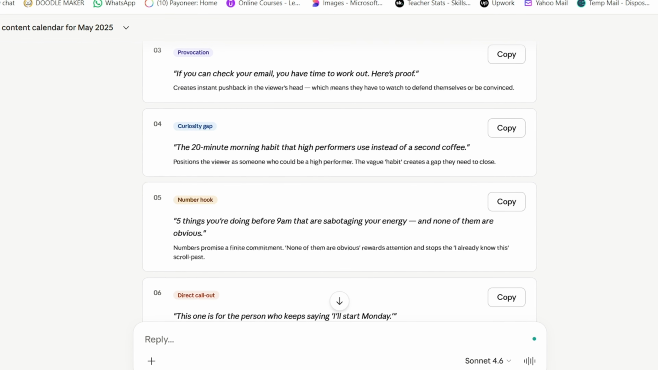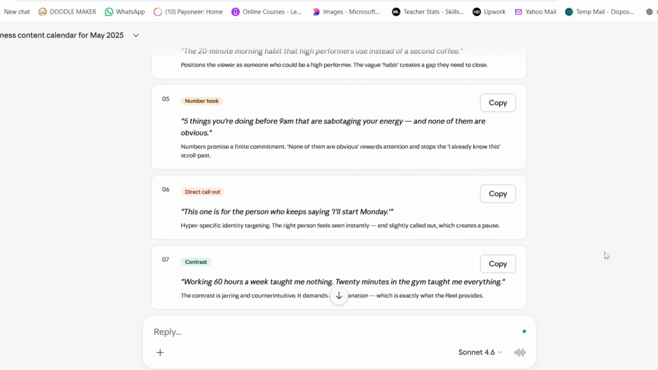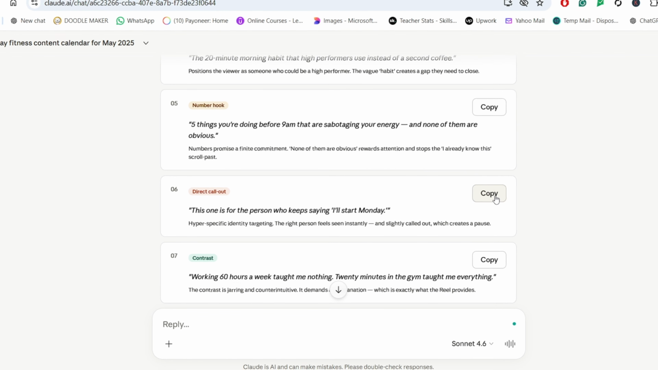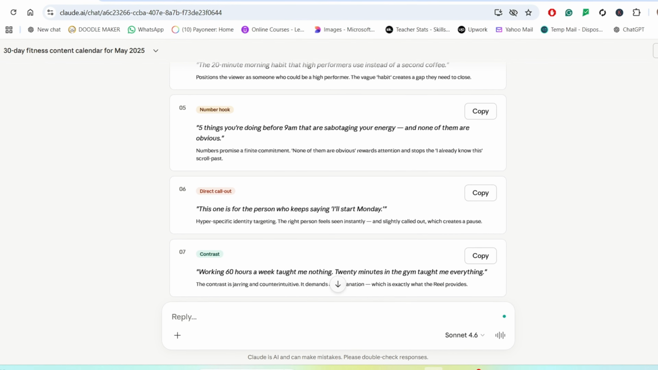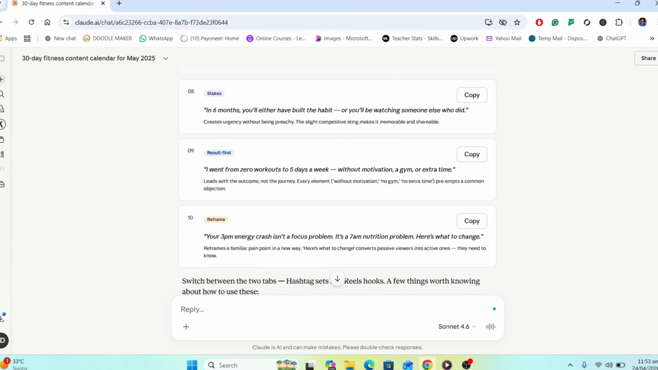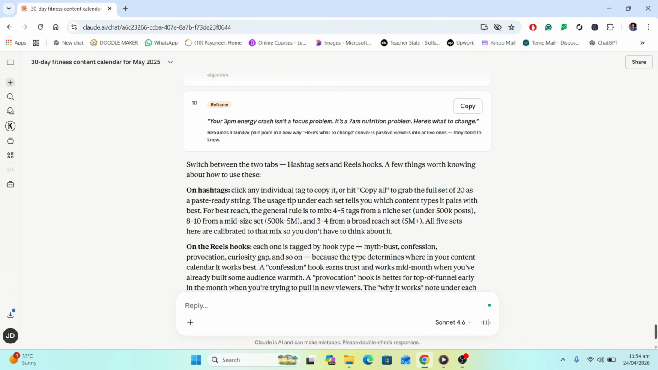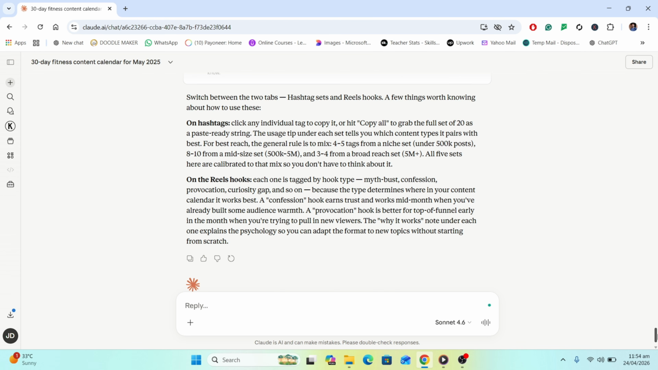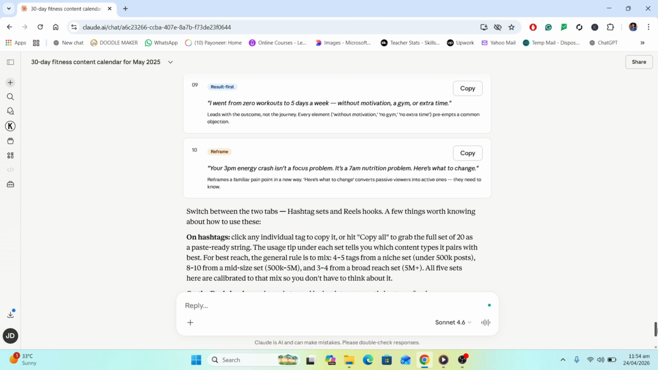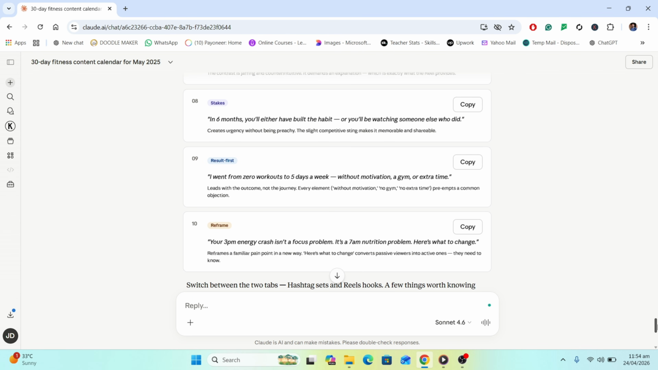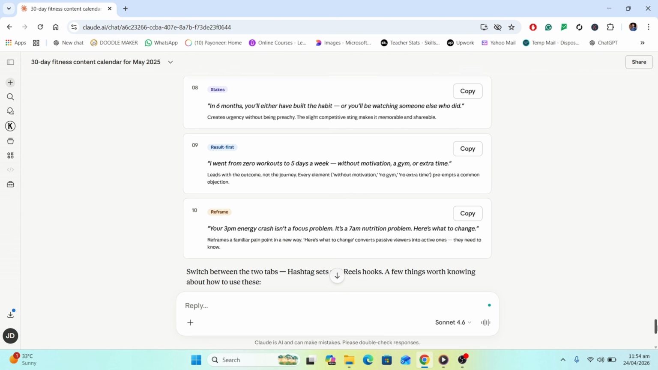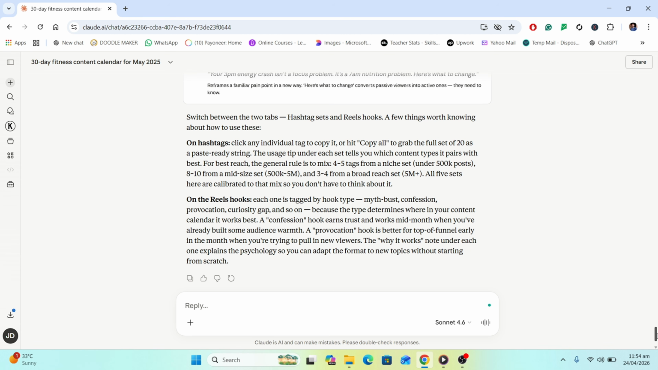When you're happy with the output, hover over any response and click the copy icon at the bottom of the message. Paste it straight into Google Docs, Notion, or your scheduling tool like Buffer or Later. You can also select specific sections manually and copy just what you need. For a full document, paste everything into one Google Doc, and you've got your entire content plan ready to go. That's a full month of content built in one conversation.